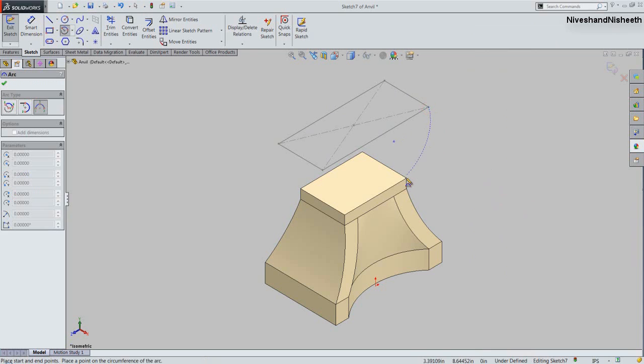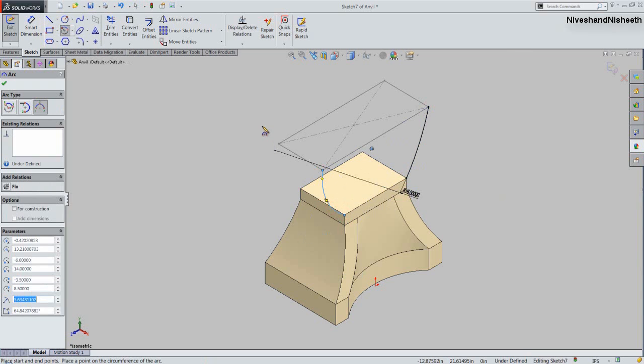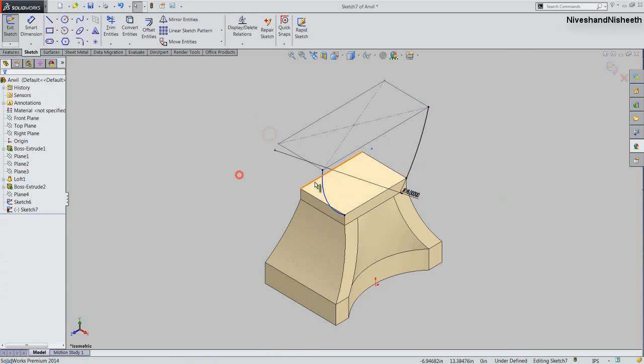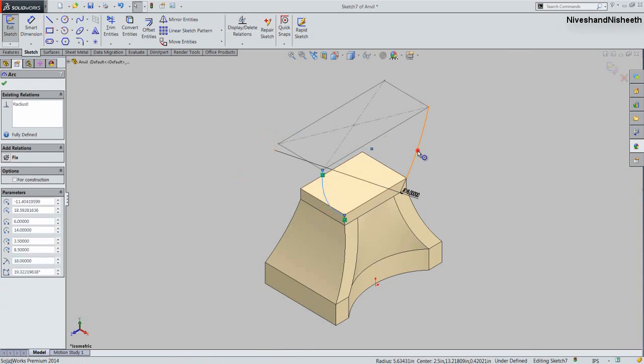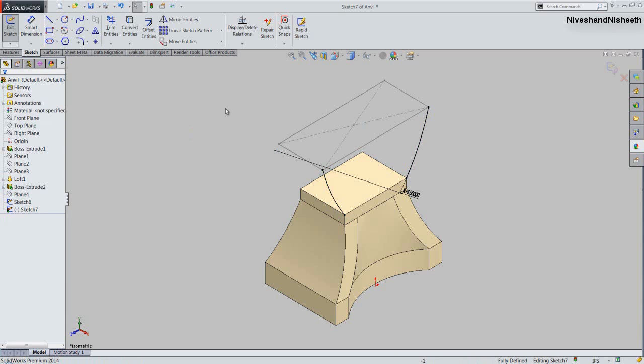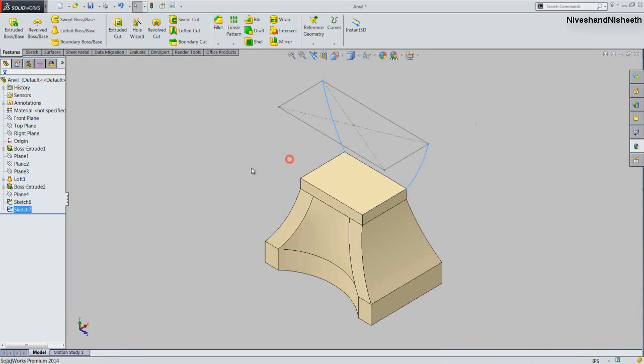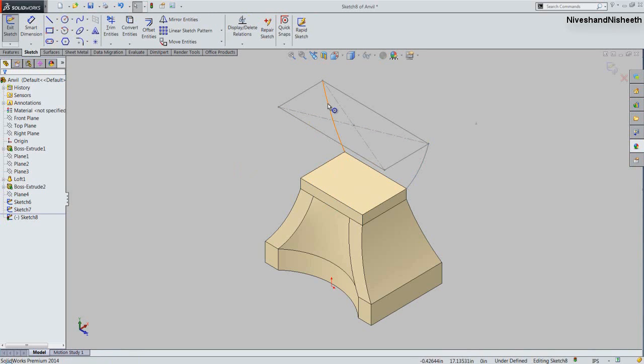Draw an arc between these 2 points and its radius will keep 18 inches. Now create another arc over the opposite side. Okay. Fix the equal relation on these 2 arcs. Okay, finish the sketch. In the same manner, we will draw 2 arcs over the opposite side of the model.